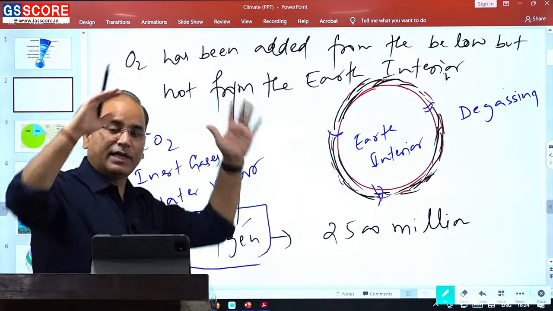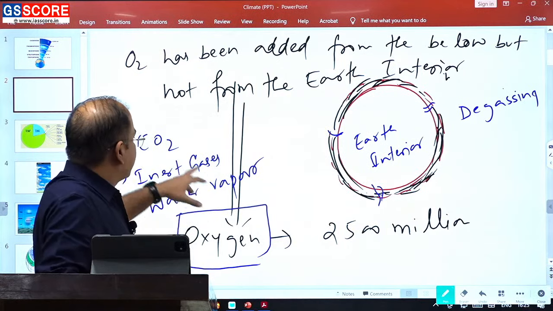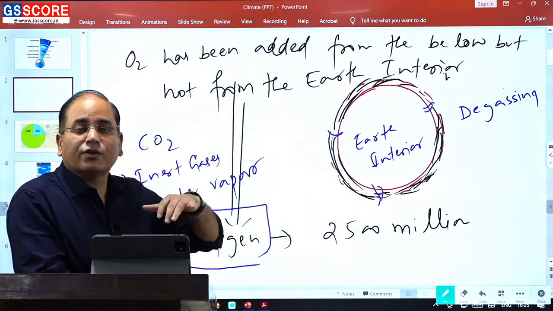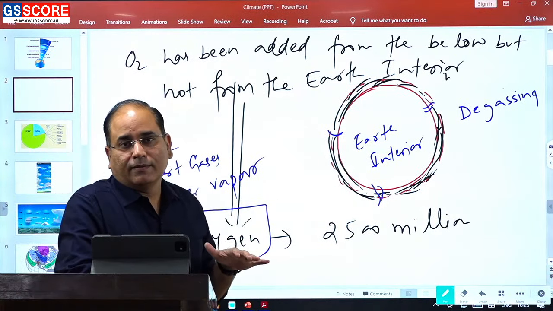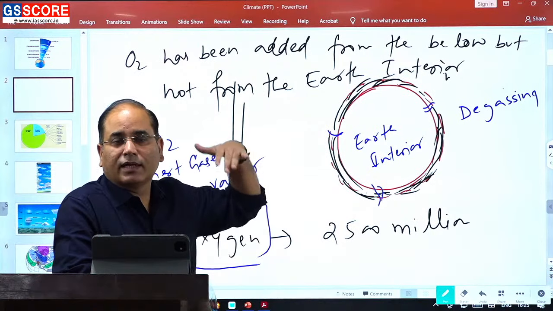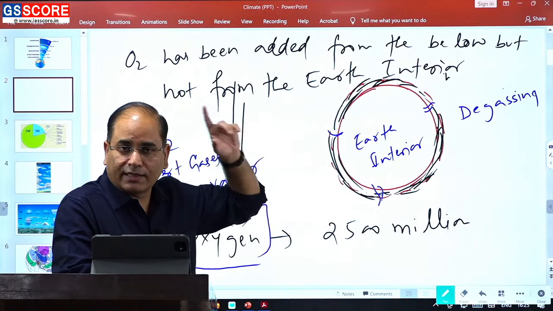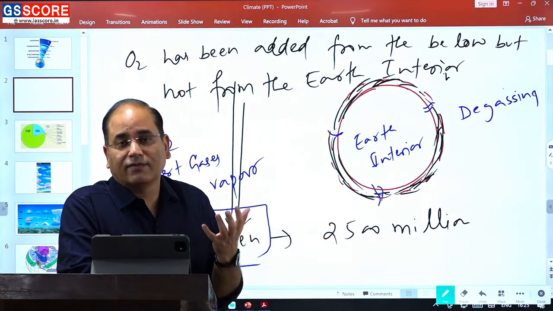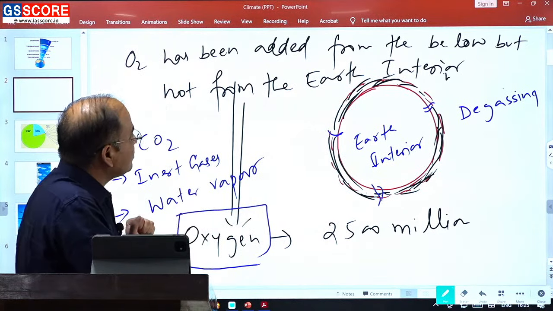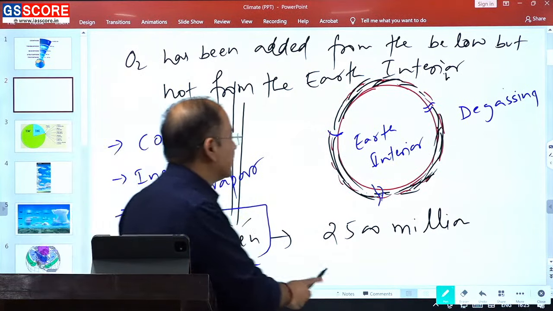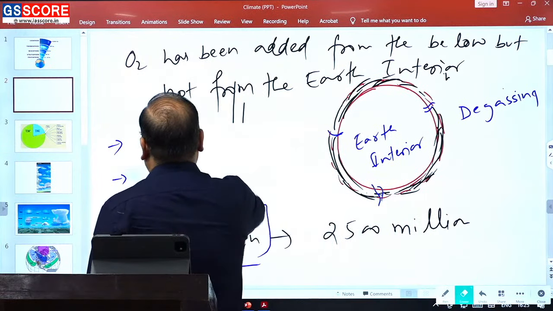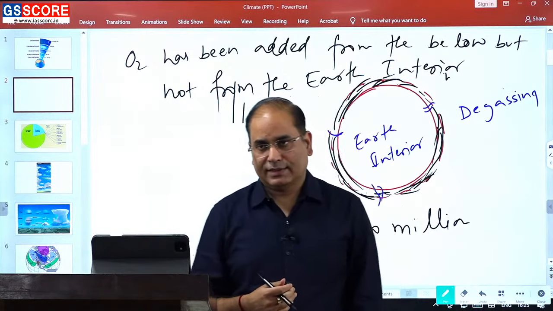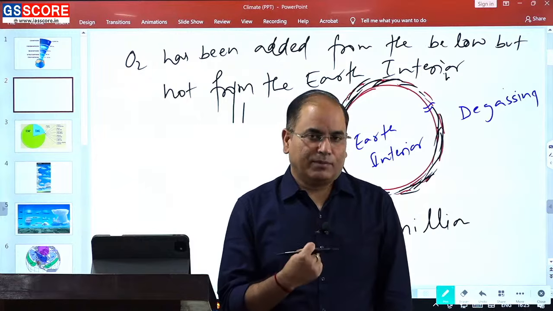So the initial form of the atmosphere came into existence because carbon dioxide is there, inert gas is there, water vapor is there, nitrogen is there. So more or less the major components of the atmosphere are present. The only thing missing in our atmosphere at that time was the oxygen. And if oxygen is not there, there is no possibility of life. Now there are a few additional things that you can learn from here.